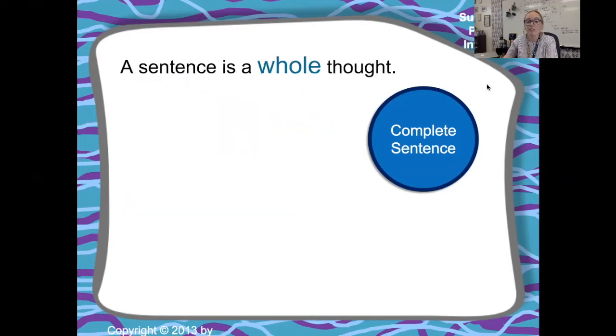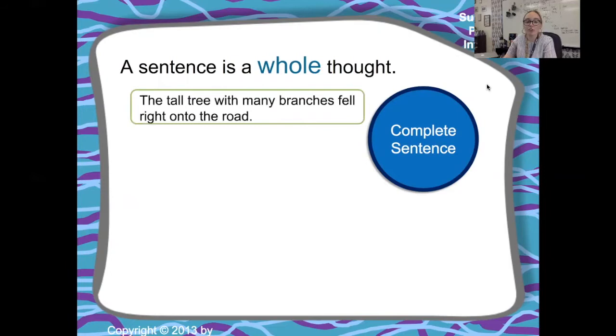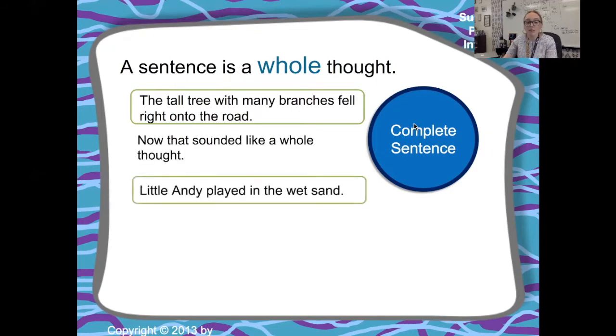So a sentence is a whole thought. The tall tree with many branches fell right onto the road. We know what fell and what the tall tree with many branches was doing. So it is a complete thought. Little Andy played in the wet sand. Now it's no longer a mystery of who is playing in the wet sand. We have a subject.